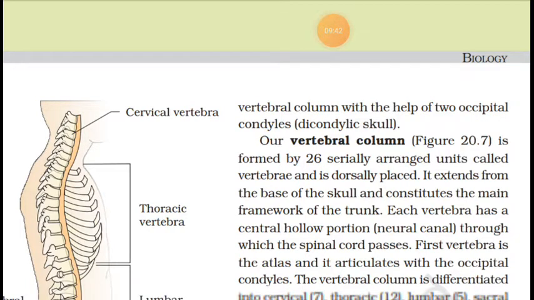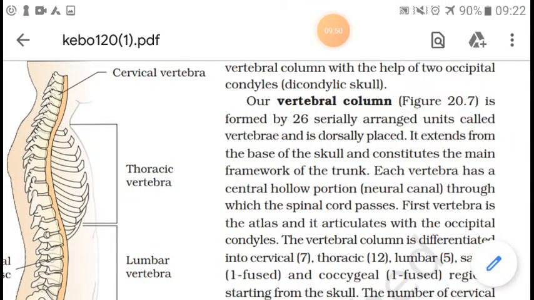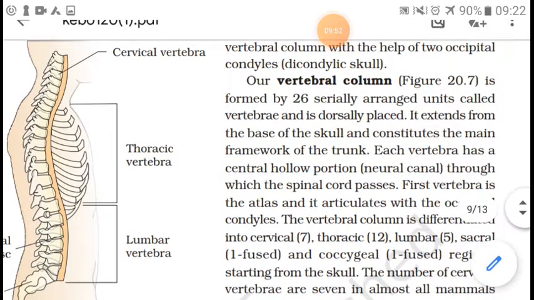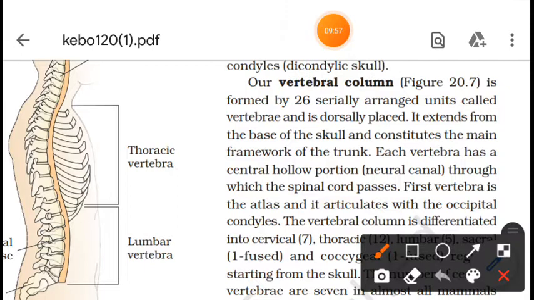After the skull region as a part of the axial skeletal system, now the vertebral column is arranged here. If we talk about the human vertebral column, our vertebral column is made up of 26 bones here.